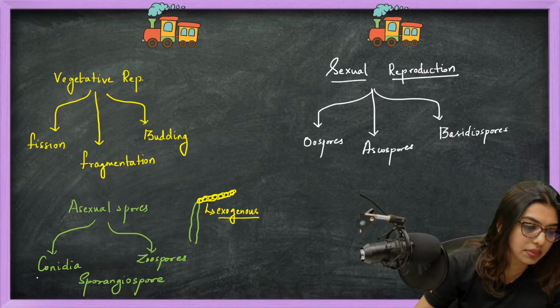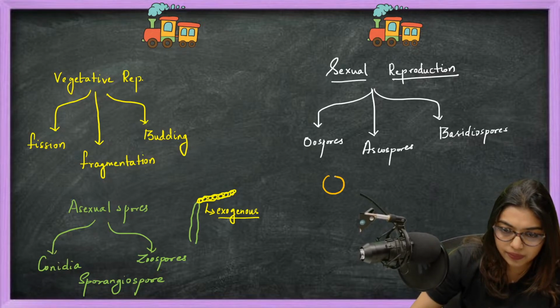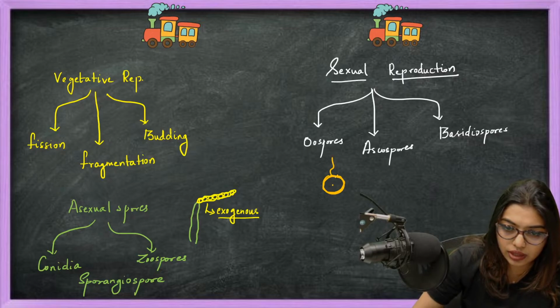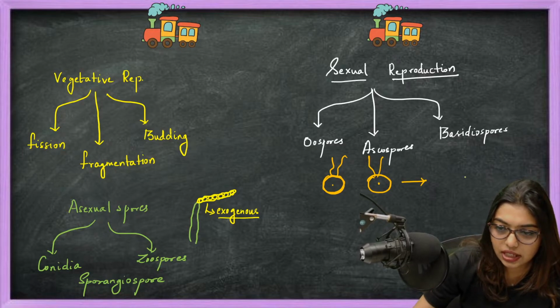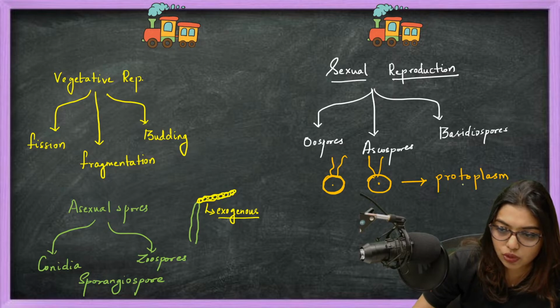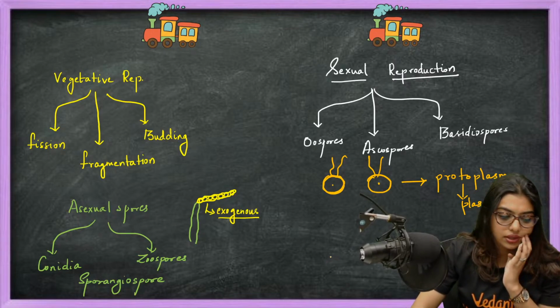Oospores, ascospores, and basidiospores. Now students, imagine two cells are there. Let's say this cell is motile and this one is non-motile, or both are motile. Now they both will fuse together. The first thing that fuses is the protoplasm. This protoplasm fusing is called plasmogamy. I write it here. Can you see it?